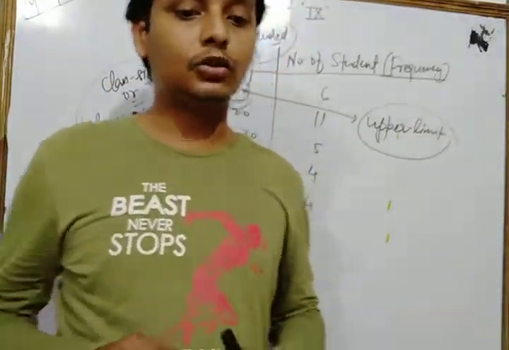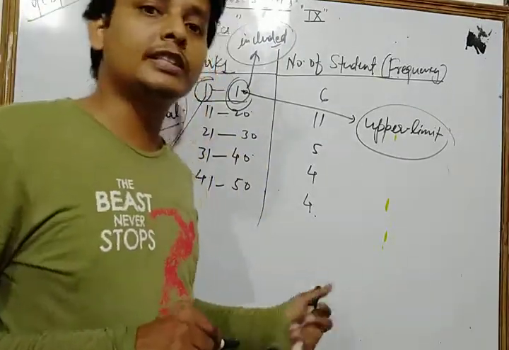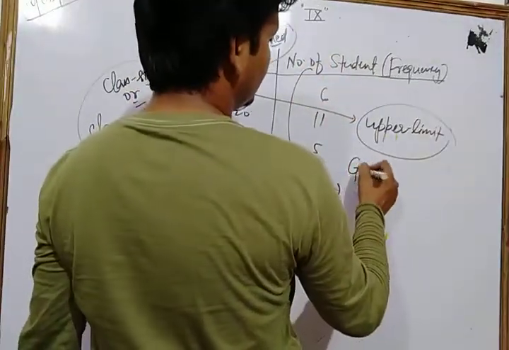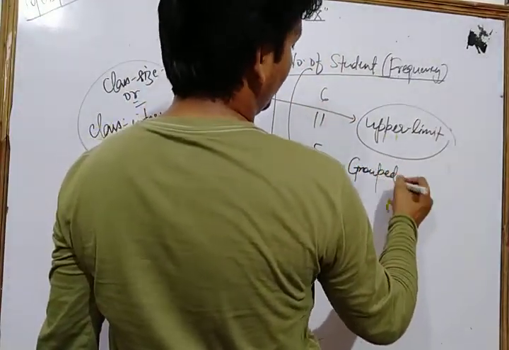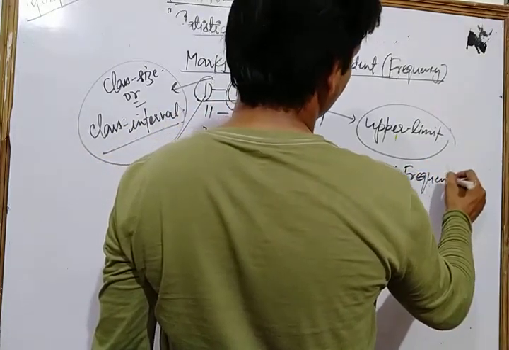So this type of presentation of data is called grouped frequency distribution. This type of representation of data is known as what? Grouped frequency distribution.